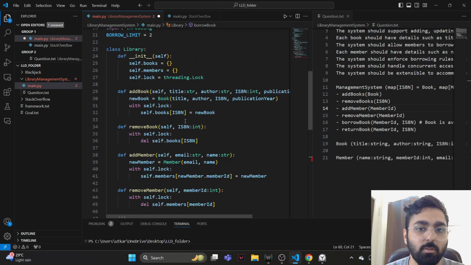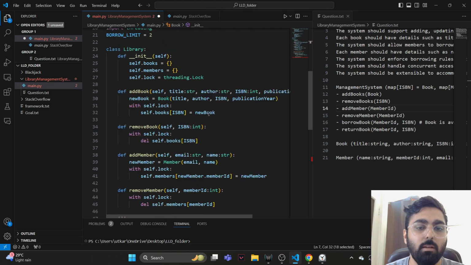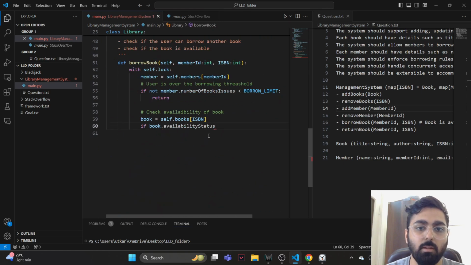Yeah, still it doesn't work. Book instance, book kind of takes in availability status, right? Yeah, book dot availability status is, if not of book dot availability status, which means this is false.